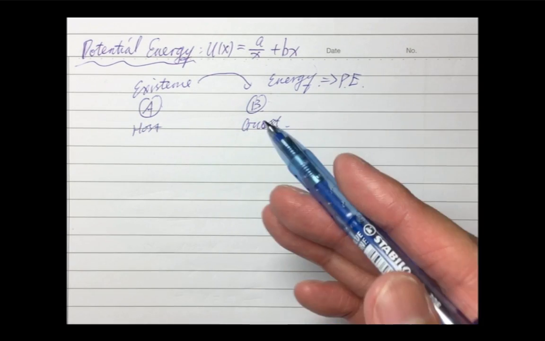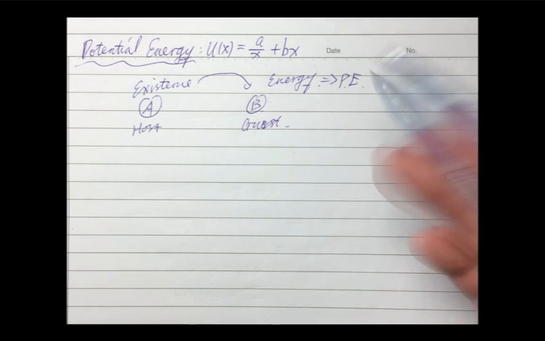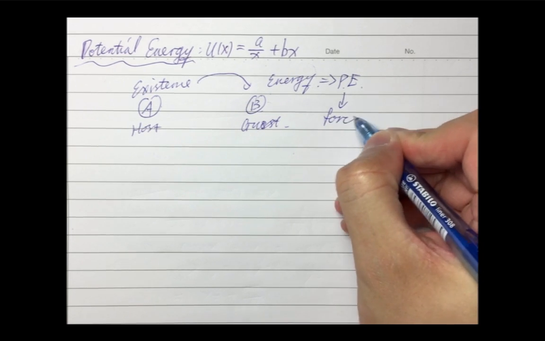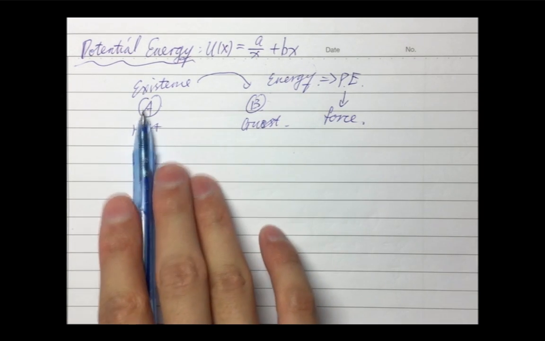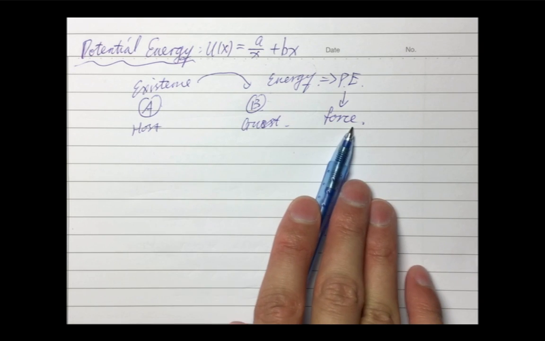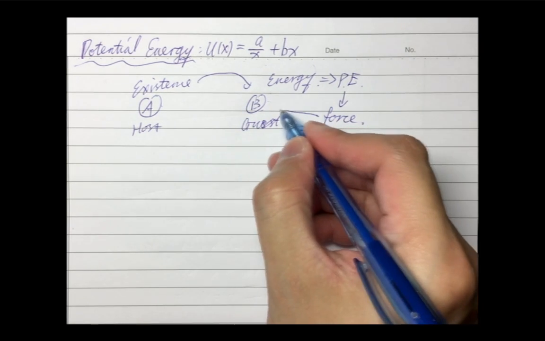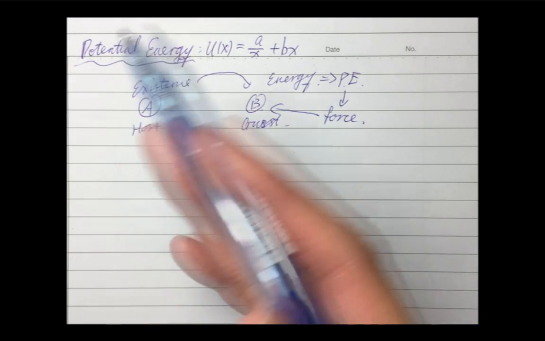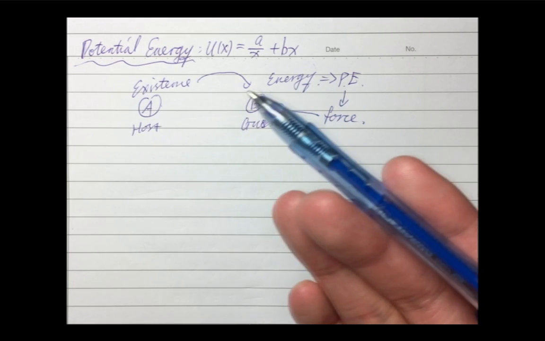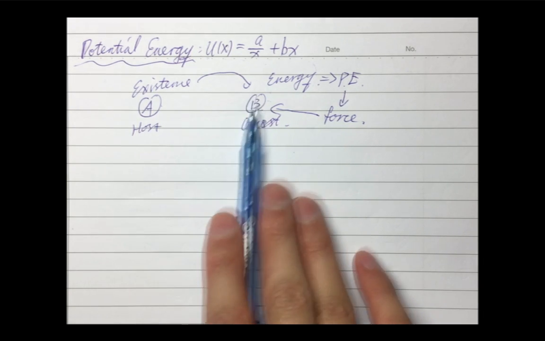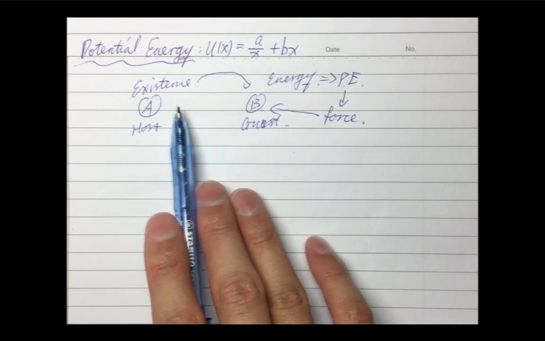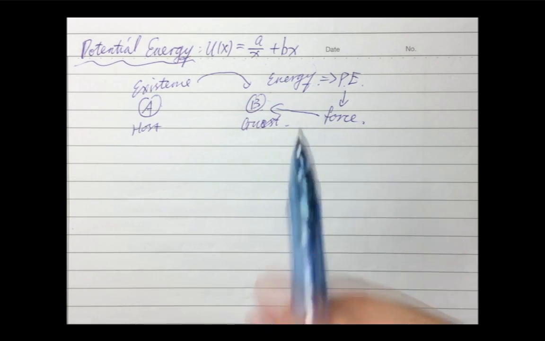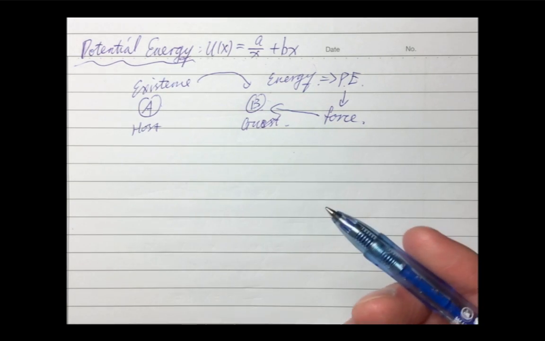And how does potential energy make effects? Somehow, it is in terms of force. So according to A's existence, B experiences a force as well. And the reason is that, according to this existence, some property, perhaps like mass or charge, B is experiencing an attraction or repulsion. Actually, this graph is a bit abstract. So how do you understand this concept?